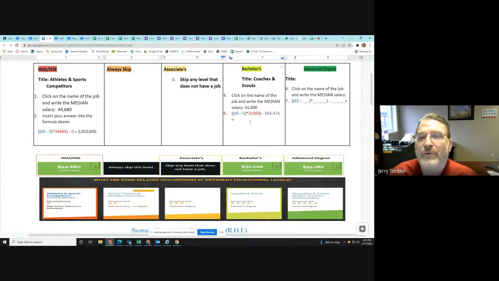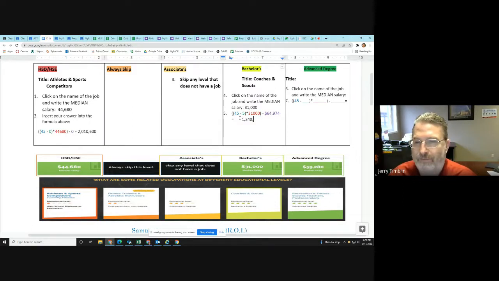31,000. This one has some subtraction and multiplication and some more subtraction. So you subtract 45 and 5, you get 40. I said multiply, but you subtract. And then you're going 40 times 31,000. That gets 1,240,000.